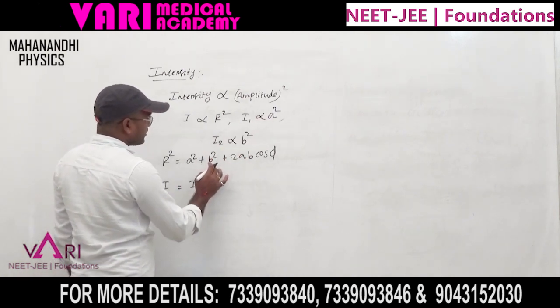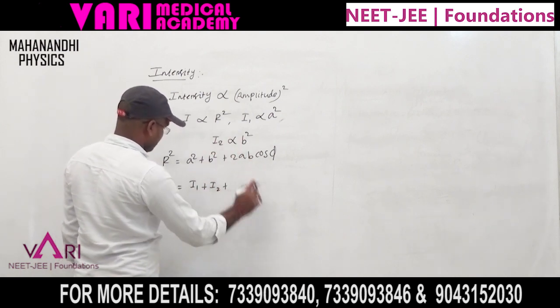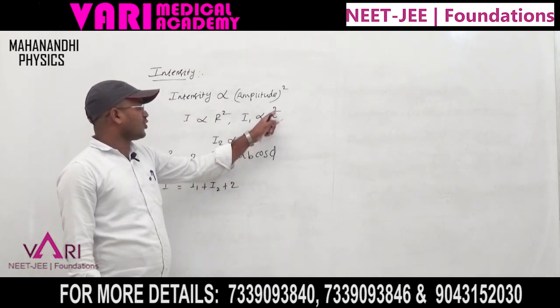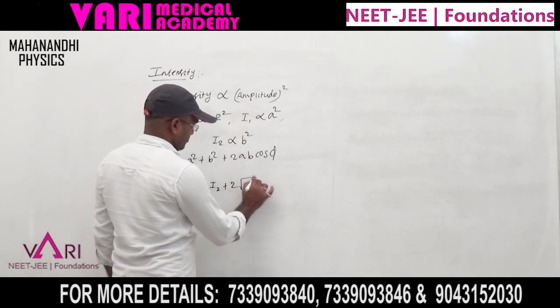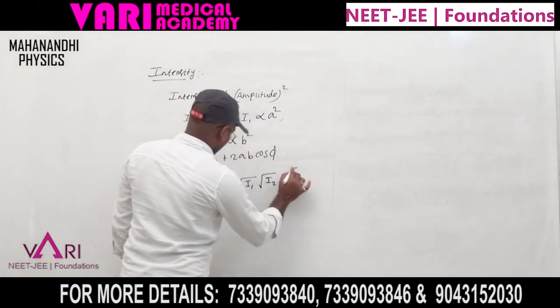plus b square considered I2, plus 2 into root of I1 into root of I2.